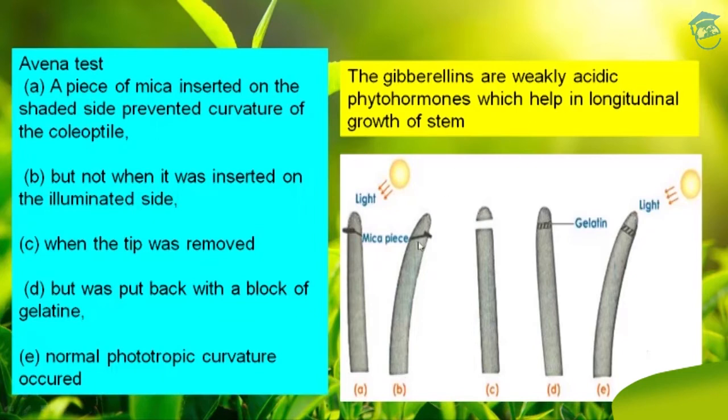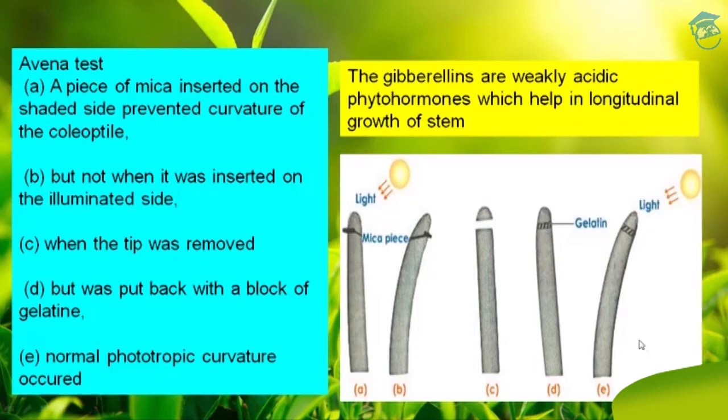If you insert this mica piece on the illuminated side, then you cannot prevent the curvature of the coleoptile. This is C, where the tip of the coleoptile is removed. D, but was put back with a block of gelatin. See, this tip which was removed in C was again put back with a block of gelatin, which glues together the two parts of the coleoptile.